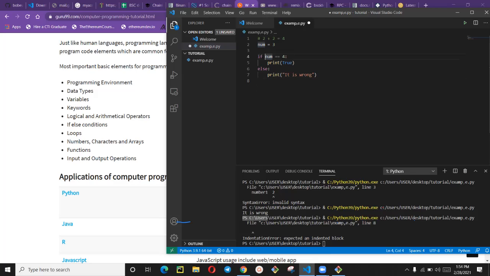This number is representing value 3, and this is a value 4. And now we are saying that if number equals 4, if this number, which is 3 here, is equal to 4, obviously they are not, it is not true. Print true. Otherwise, print wrong. So here now, Python will come, it will check this.